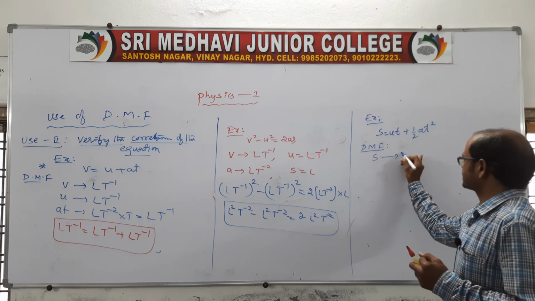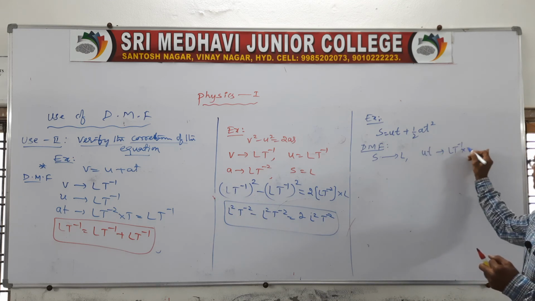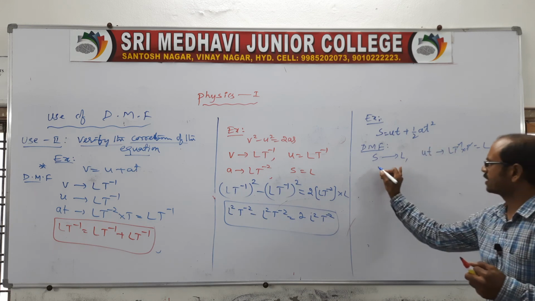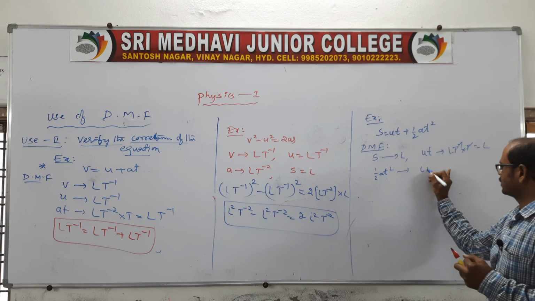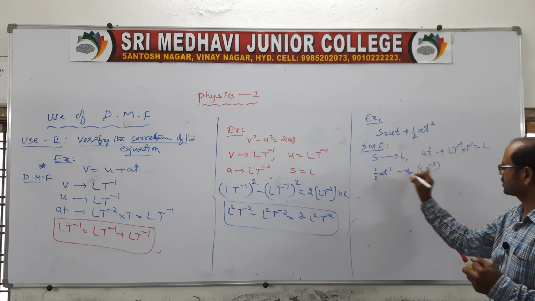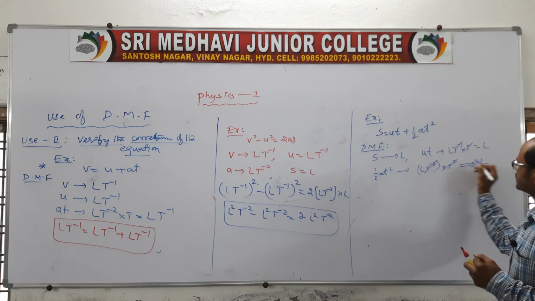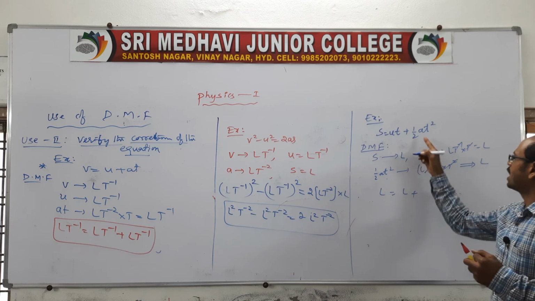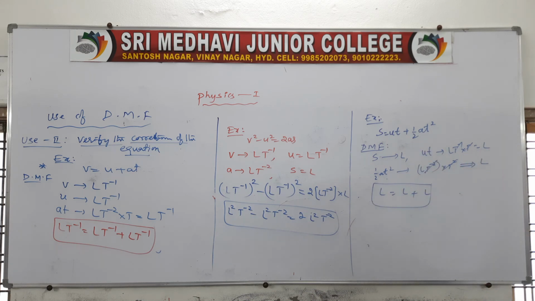S is L. For ut, L t power minus 1 into t, the t's cancel, so ut is L. Here in half at square, half is a number, and acceleration is L t power minus 2 into t square, so the t square cancels. Here S is L, ut is L, half at square is also L. It is dimensionally verified.